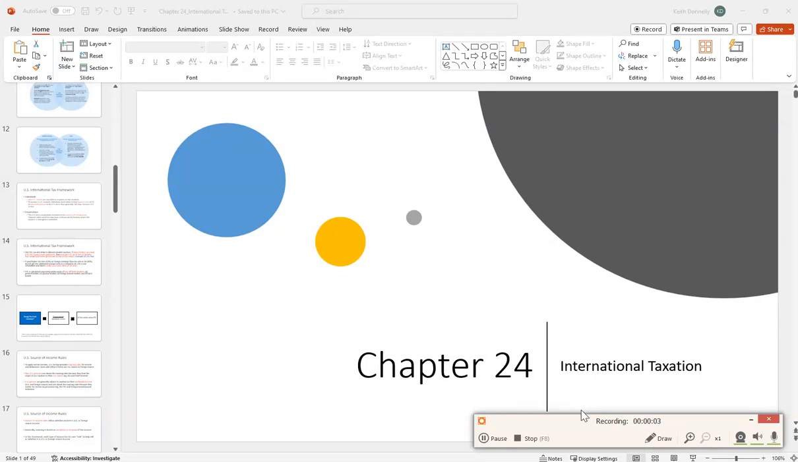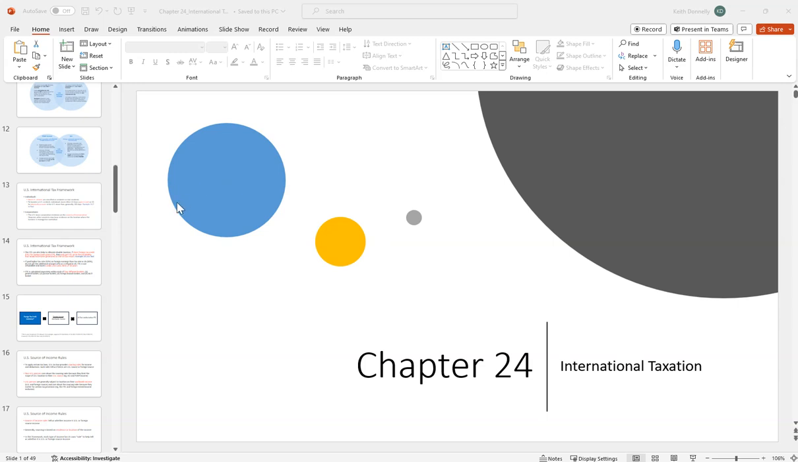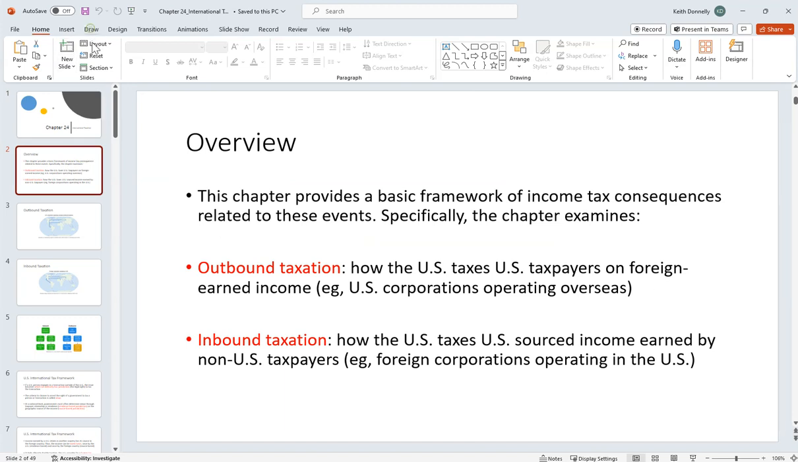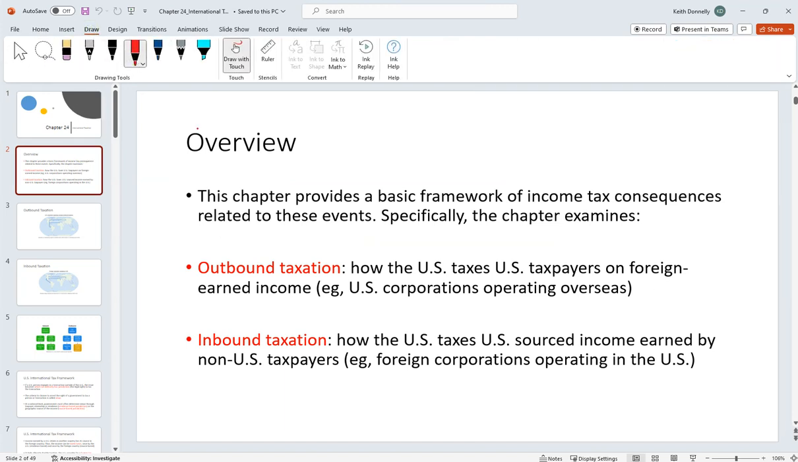Okay, hi everyone. This is going to be the first lecture for chapter 24. We're looking at international taxation. This was the area I worked in at Deloitte. It's a growing hot area in the sense that tax reform made a flat 21% corporate tax rate. So there's not a lot of planning you can do with that from just a rate perspective. It is what it is.